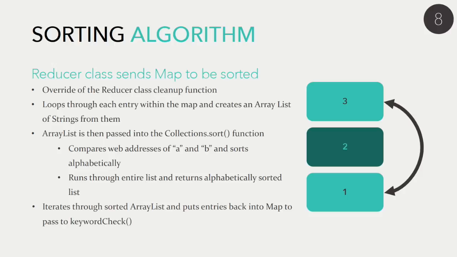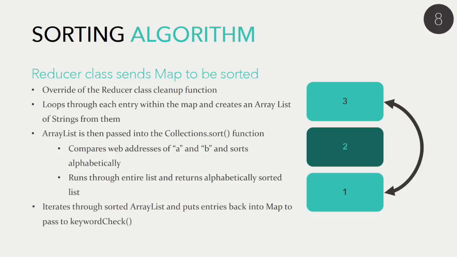One of the first things was to be able to sort, because some websites would have multiple hits on words, which is what we were looking for. We needed to sort by website so that later we could match to see if it passed our algorithm for a keyword check. This would loop through each entry and create an array list of strings from them.